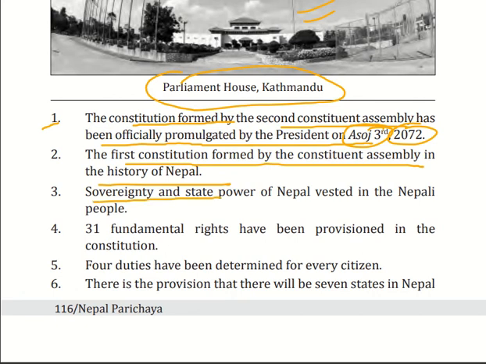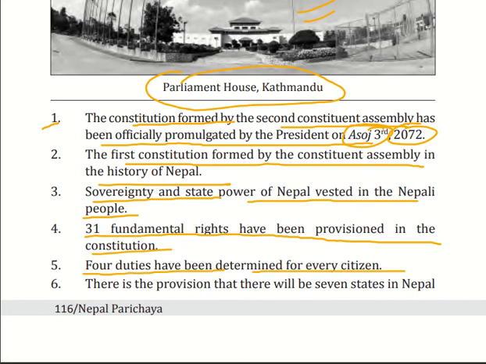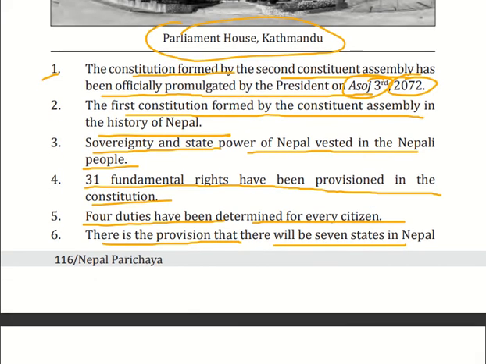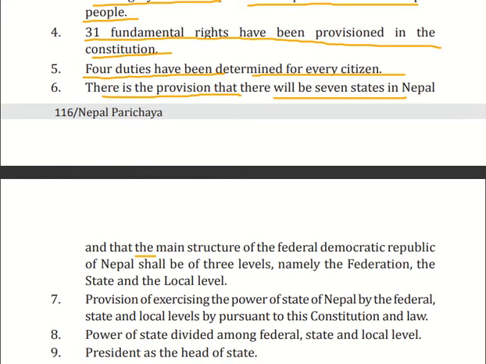The sovereignty and state power are vested in the Nepali people. 31 fundamental rights have been provided in this constitution. Four duties have been determined for every citizen. There is a provision that there will be seven states in Nepal, and that the main structure of the Federal Democratic Republic of Nepal shall be of three levels, namely the federation, the state and the local level.